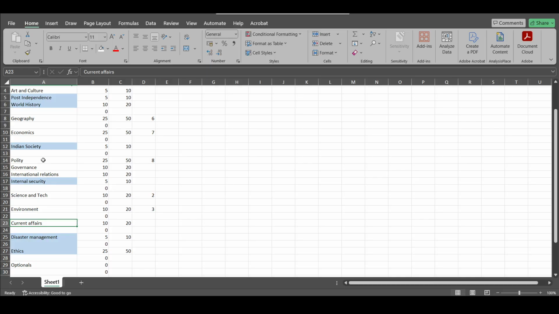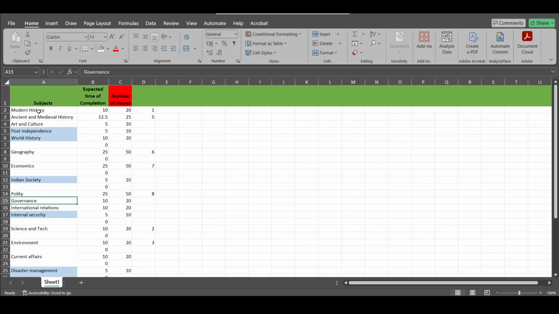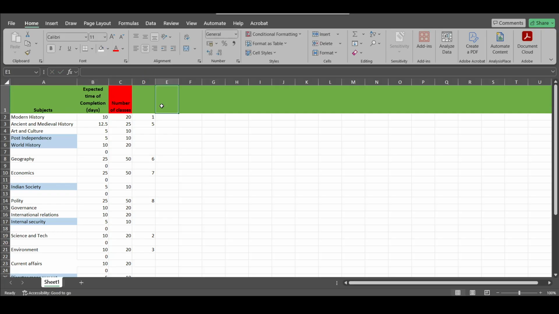So अब देखो इसके अंदर हो क्या रहा है कि अब हम now we will be mentioning the expected time of completion. So these are the numbers, and this is in days. So the unit of measurement will be days. So the number of classes for modern history will be around 20. एंड दिस इज प्रायोरिटी।